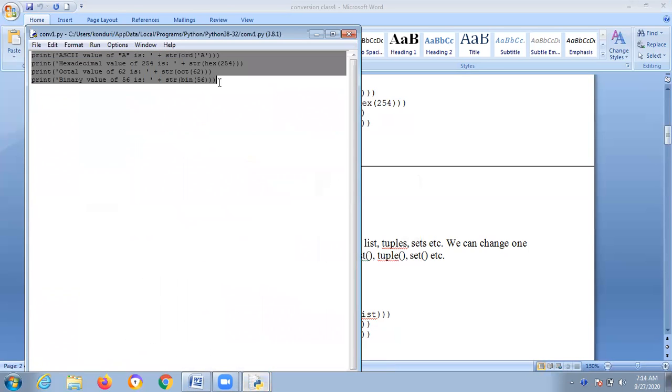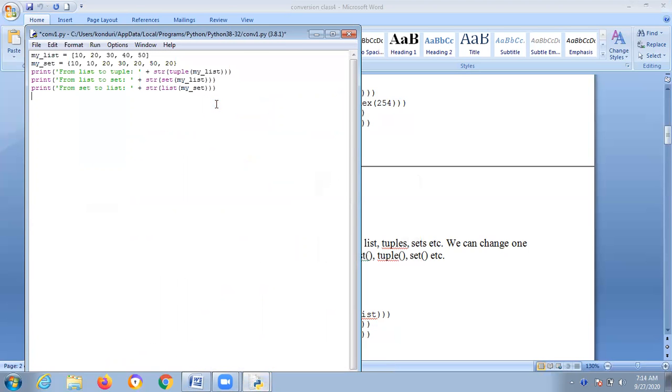Here, a list should always be enclosed with square brackets. Set should be in flower brackets. From list to tuple will be printed like this only. Here be careful with the single quotes. It's very important.